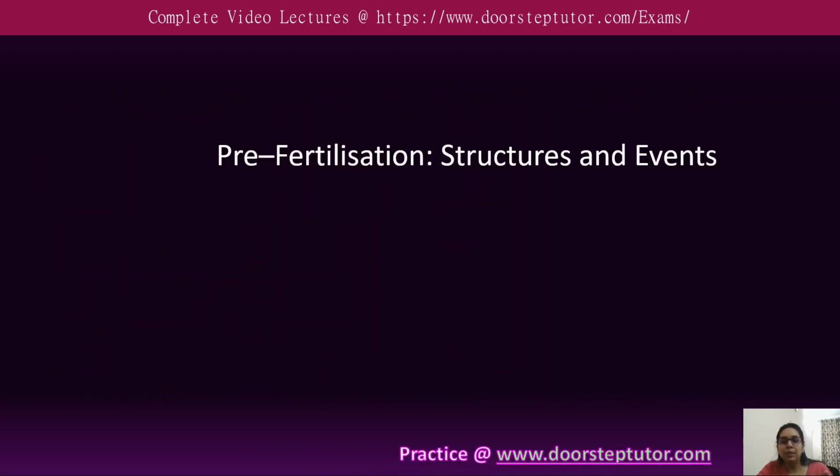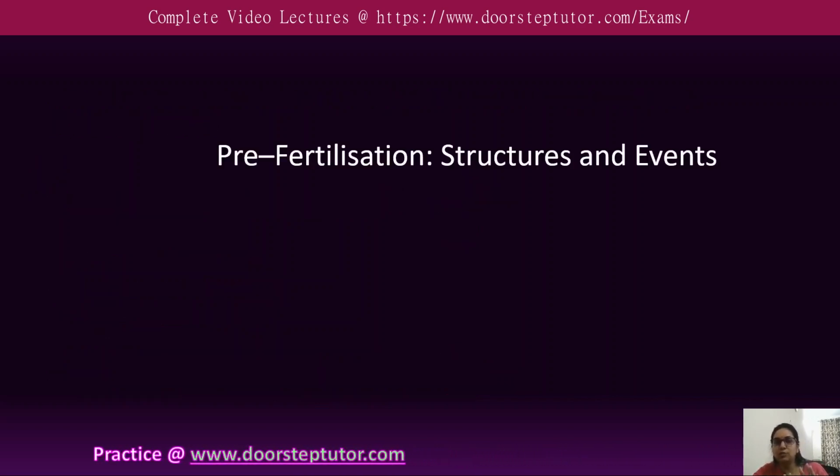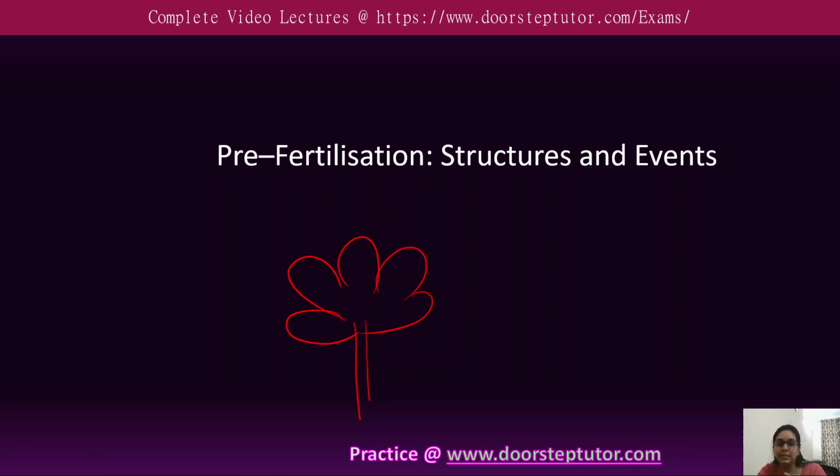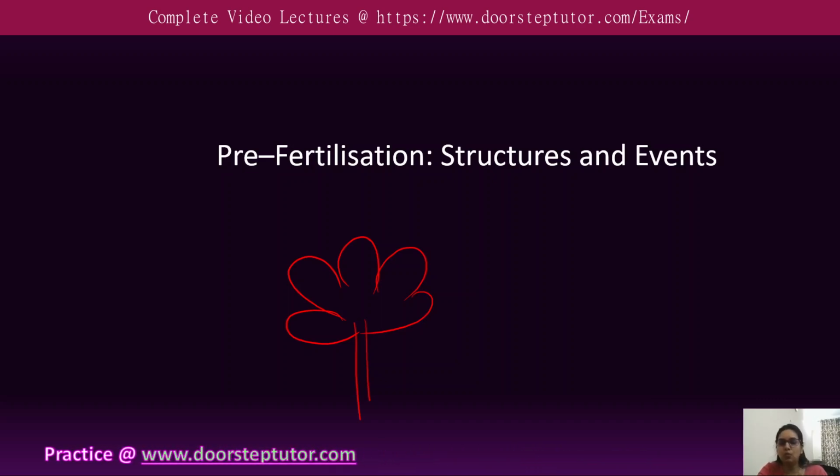So in the pre-fertilization structures and events, much before the actual flower is seen, we are just seeing the flowers here. They have the stigma, the carpel is there, corolla is there, petal is there, sepal is there, everything is there. So much before the actual flower is seen on the plant, the decision that the plant is going to flower has taken place.